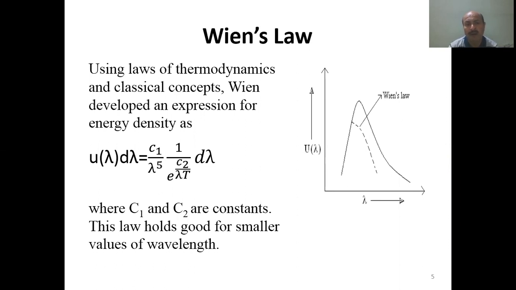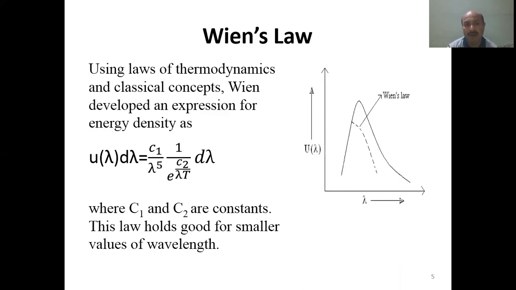Wien tried to explain the behavior of blackbody radiation. He made an assumption that the radiation coming out from the blackbody is like a gas molecule. With the help of Maxwell-Boltzmann statistics, he developed a formula: u lambda d lambda equals C1 over lambda to the power 5, times 1 over exponential of C2 over lambda T, d lambda, where C1 and C2 are constants.